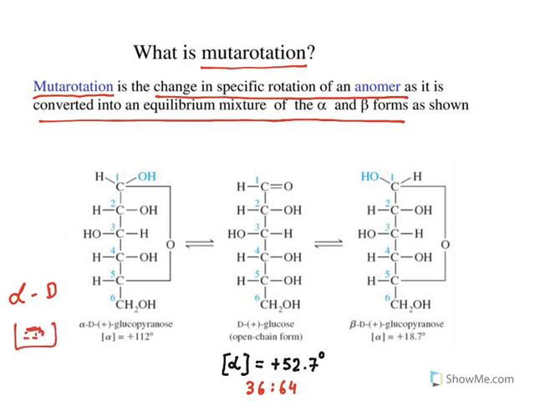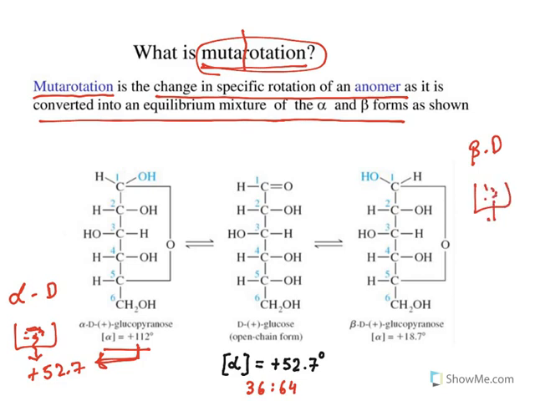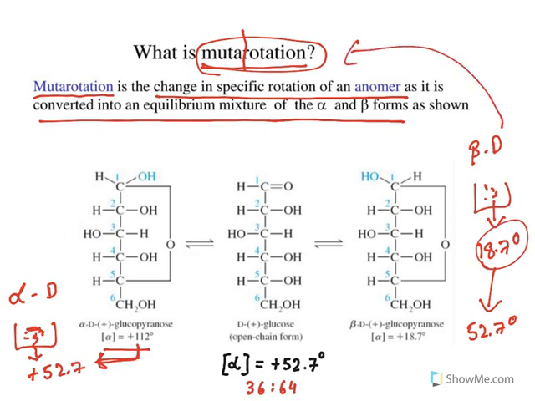At the beginning, it will show a specific rotation of +112. But after some time, when you check the specific rotation, it comes to around +52.7. So this change in specific rotation is known as mutarotation. Muta means change, optical rotation has changed, and it is known as mutarotation. Similarly, you take a pure sample of beta D-glucopyranose, dissolve it in water, and see the specific rotation: it will be +18.7. After some time, it again changes to +52.7. This change is nothing but mutarotation.